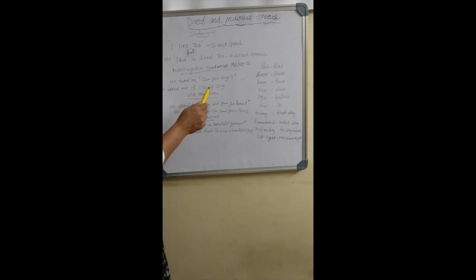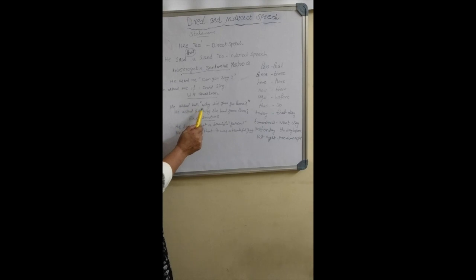How can we change this interrogative into indirect speech? First, we want to identify whether it is a yes or no question or a WH question. Which type of question is this? It is a yes or no question. That's why we can use "if" or "whether". He asked me if I could sing. Instead of that, I can use "whether" also: whether I could sing.